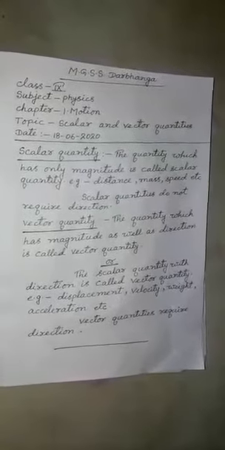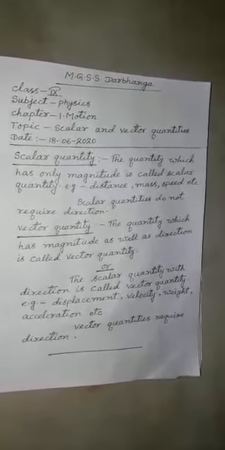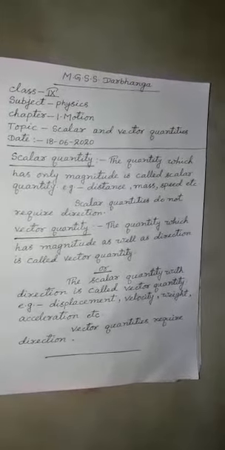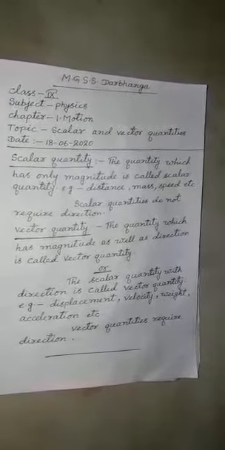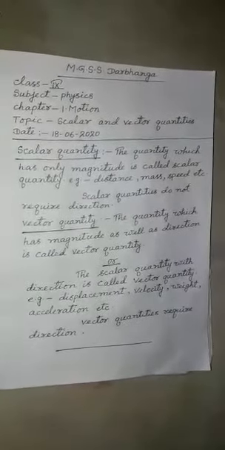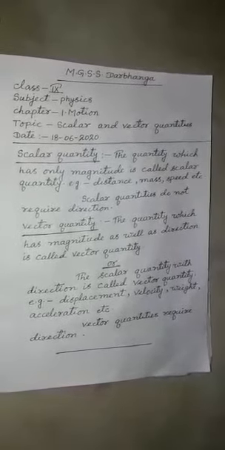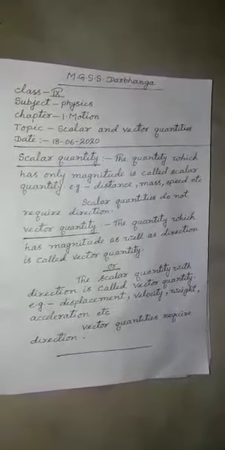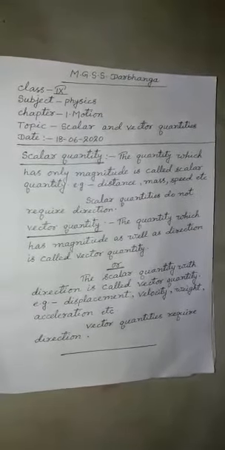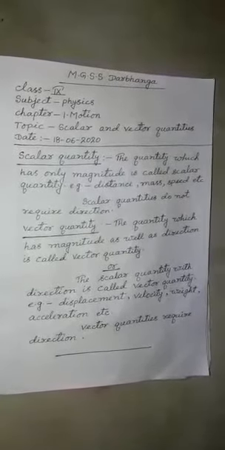This definition can be written in other way also. The scalar quantity with direction is called vector quantity. Dear students, in those definitions, there is no any difference. They are same. Just some words are changed.